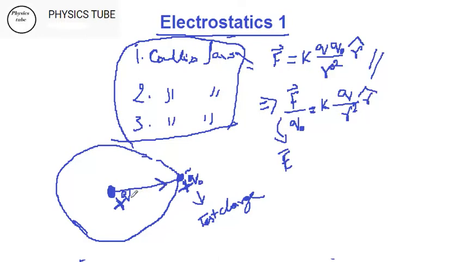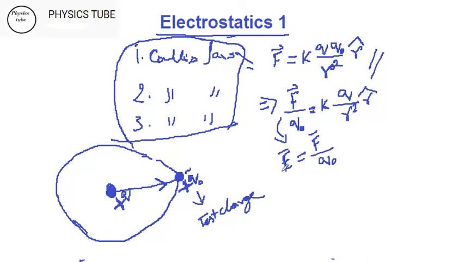So for example, suppose you have a big, very renowned leader here, and you have some other renowned leader here. Now who will experience whose field? If this Q naught is stronger than Q, then when you talk about field, you claim here E, the electric field, is the field of Q, not Q naught. You are talking about Q. So if Q is much bigger, then the electric field experienced due to Q on Q naught will be less.